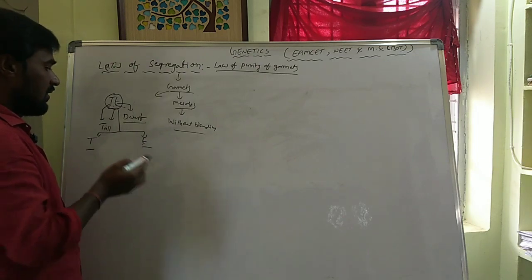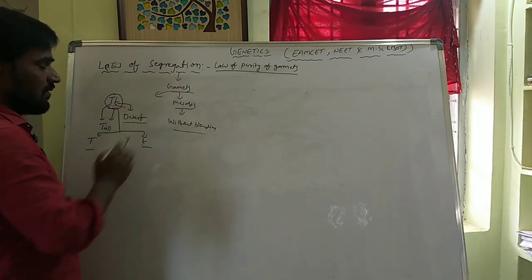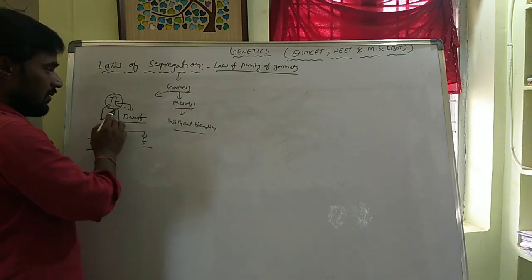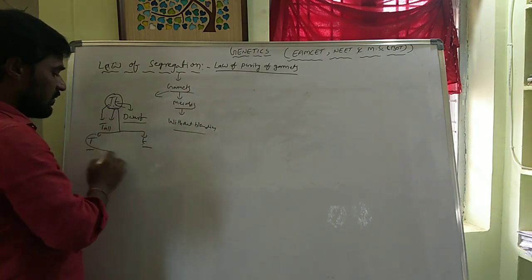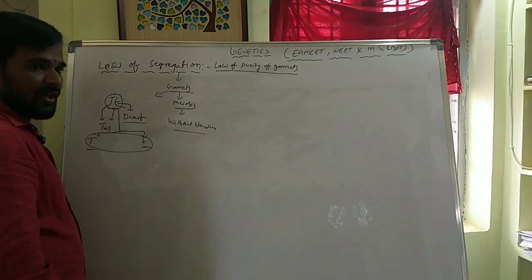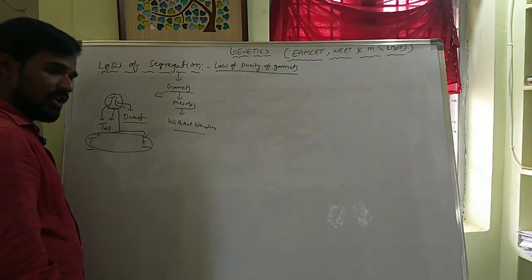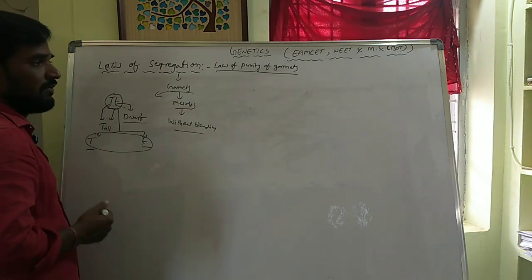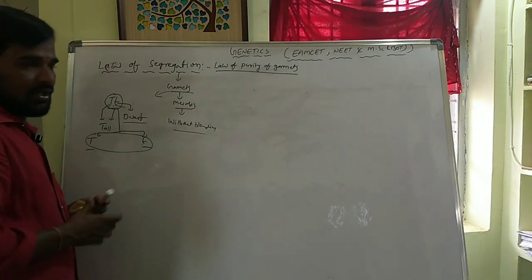That is why it is the law of segregation. Law of purity of gametes means the pair gives pure gametes, the pure nature of the gametes. This is the law of segregation, the law of purity of gametes. So, next one,